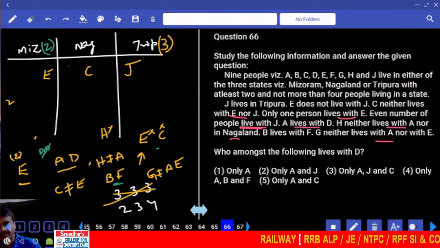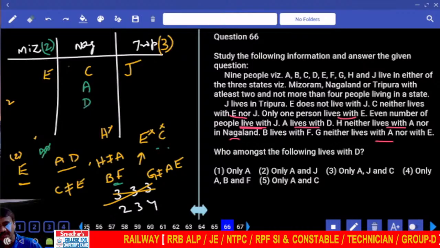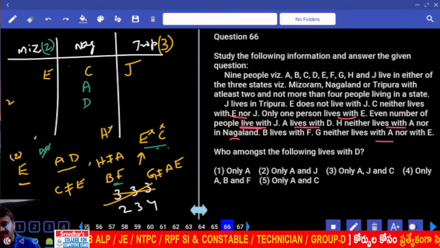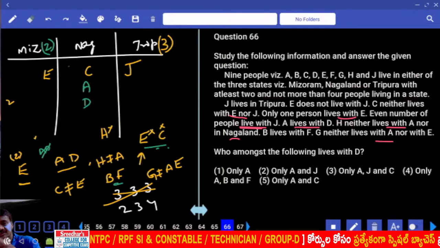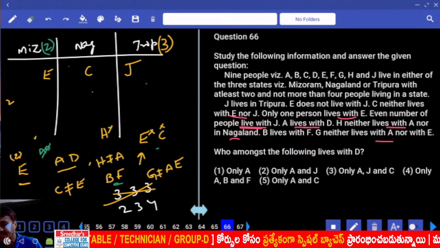As B and F are like this, then where can I have this A and D? Can A and D be here? Because A and D cannot be at this place as well, J. And E and C cannot be here. A can be here or can be here, isn't it?